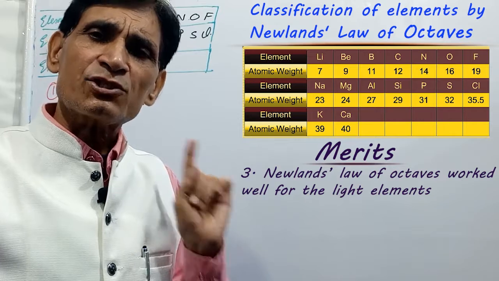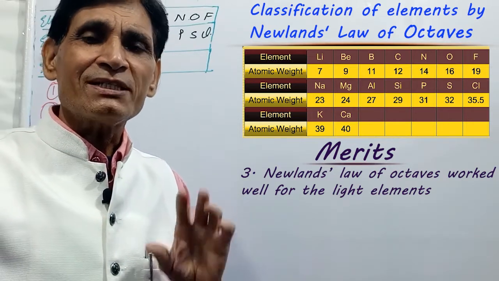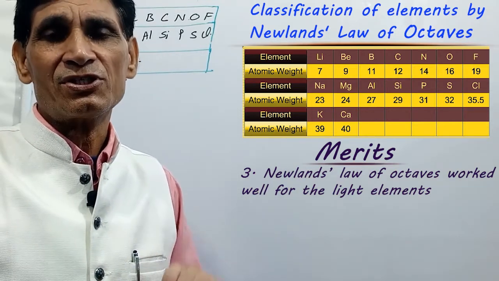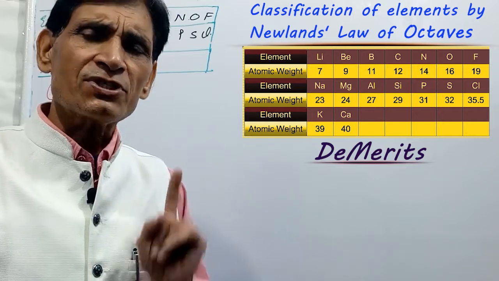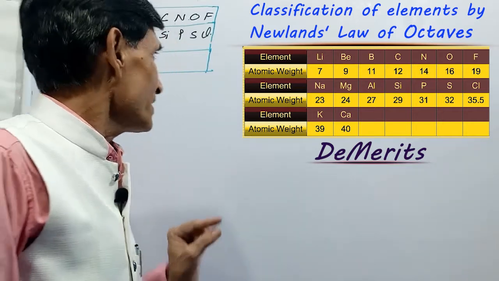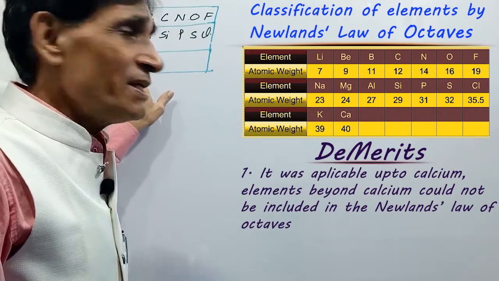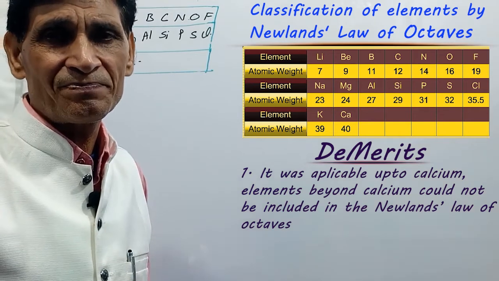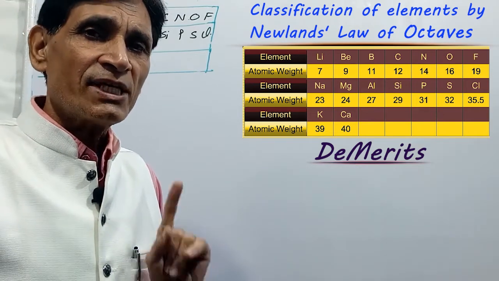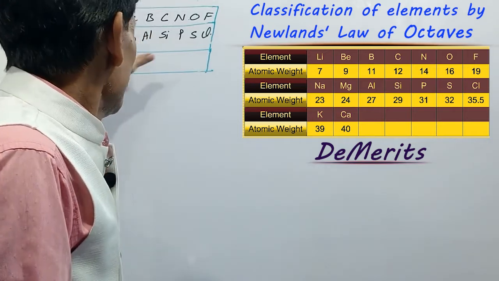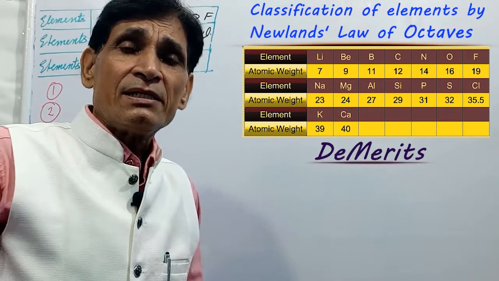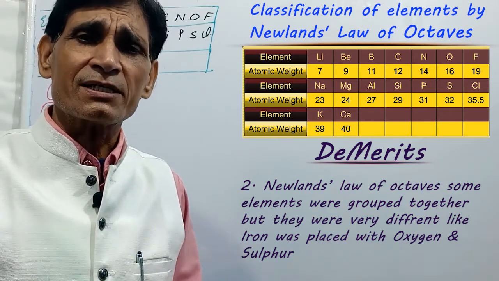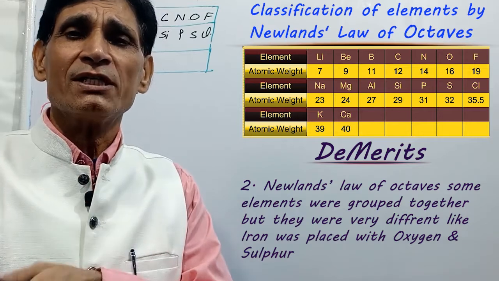Now let us see the next point, demerits. What was the reason for rejecting Newland's law of octave? First demerit: it was applicable only up to calcium. Elements beyond calcium could not be included. Second demerit: some elements were grouped together but they were very different, like iron was placed with oxygen and sulfur.